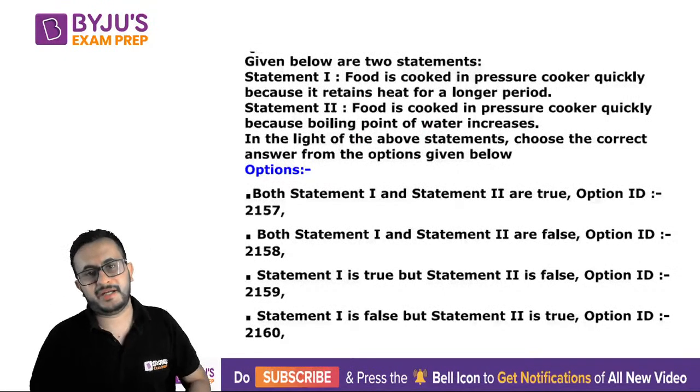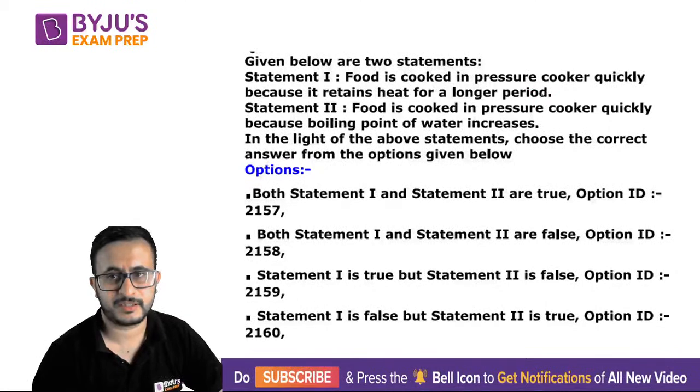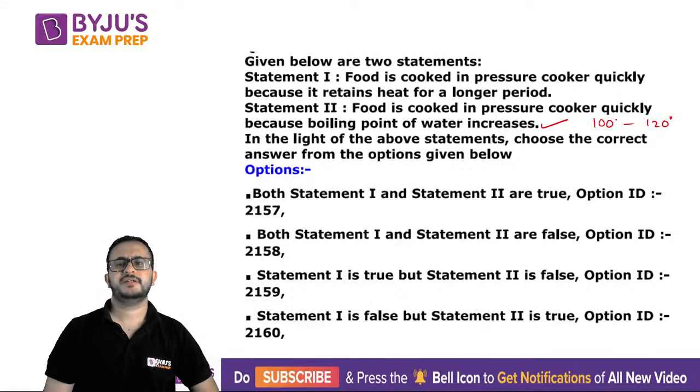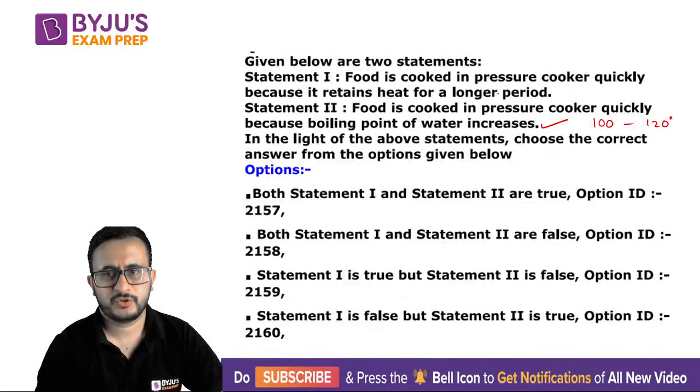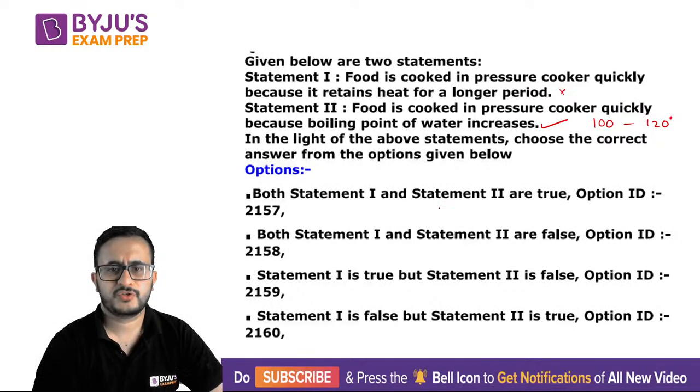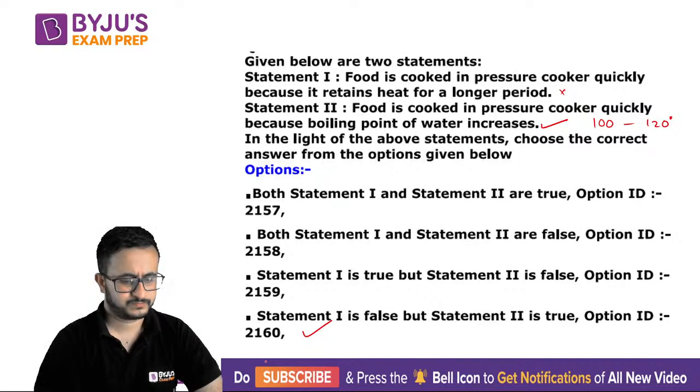So the right answer is that the boiling point of water increases. The normal boiling point is 100, so it goes up to, I think, 120 degrees. That makes the food cook quickly. The first is not correct, so the first is false, but the second is true.